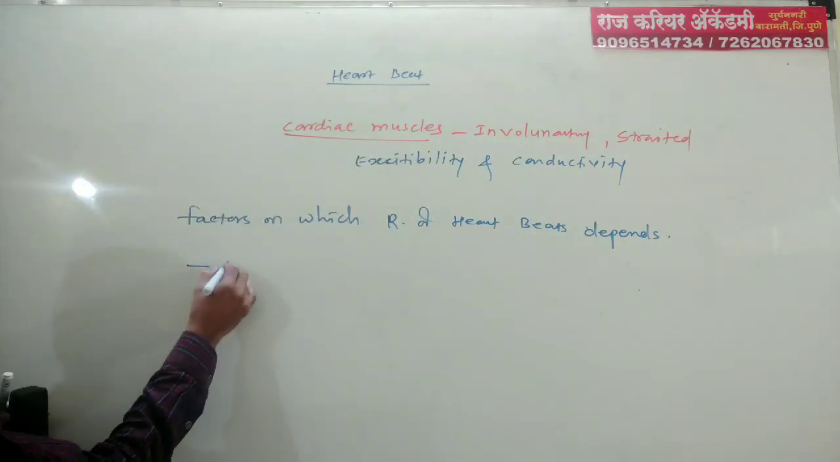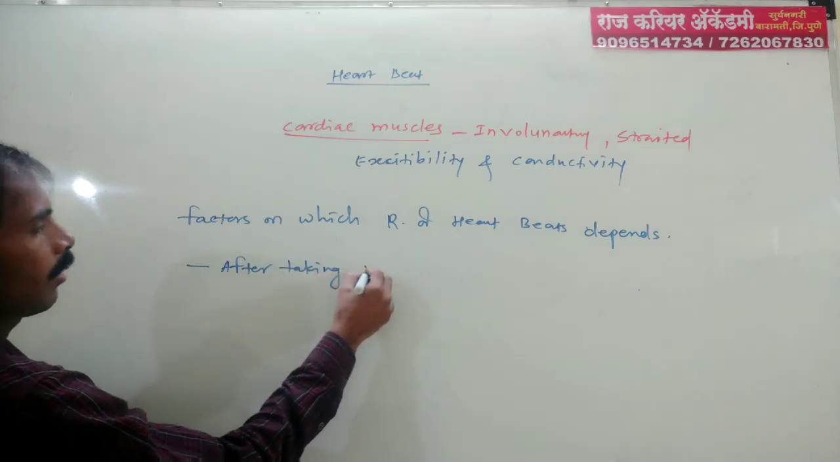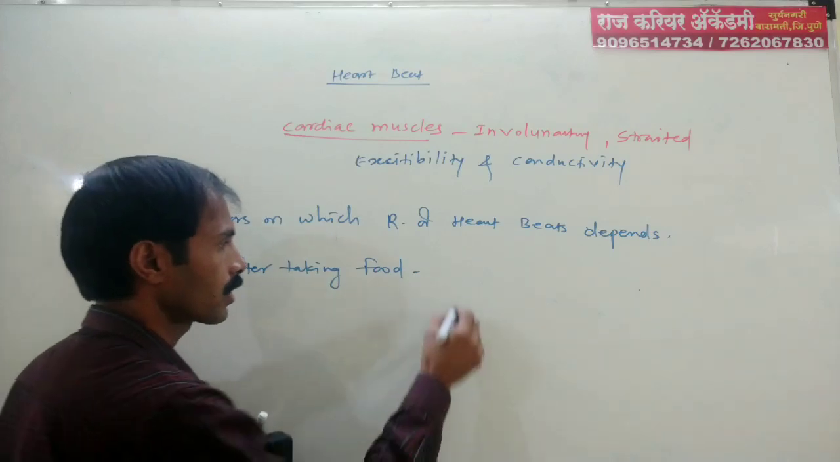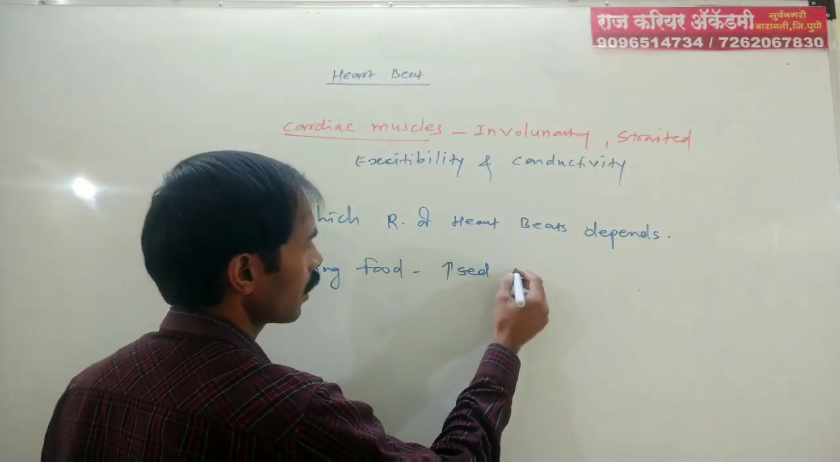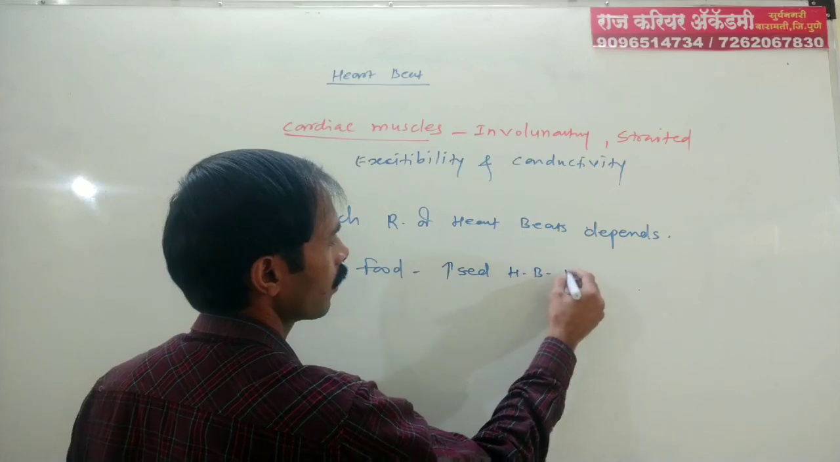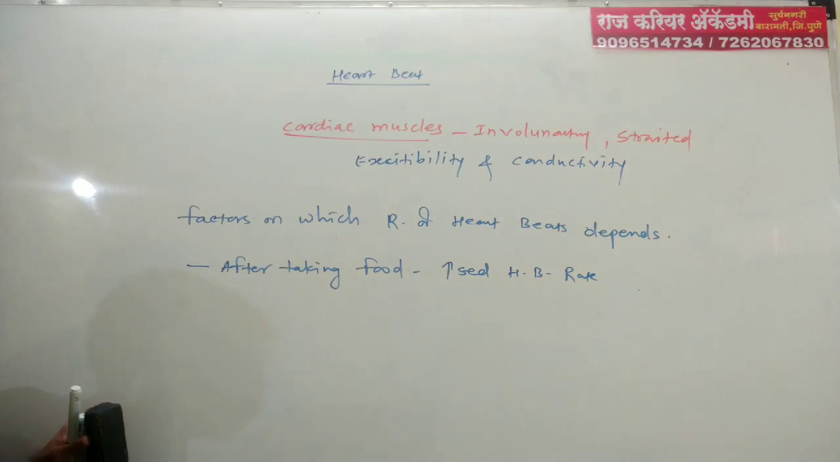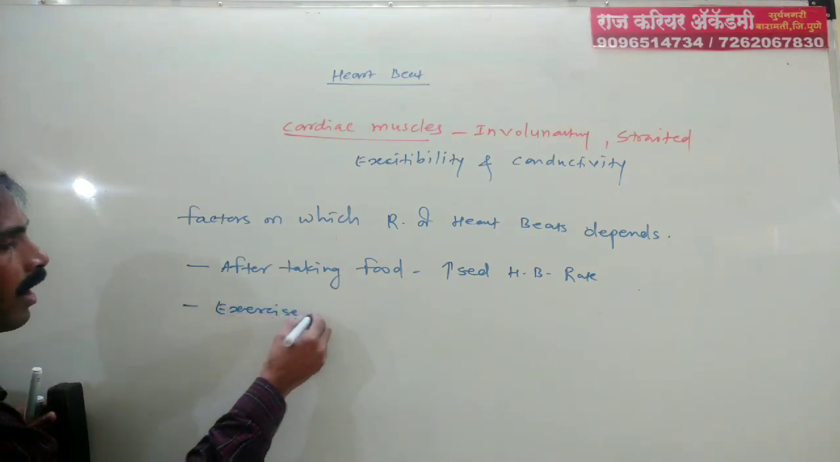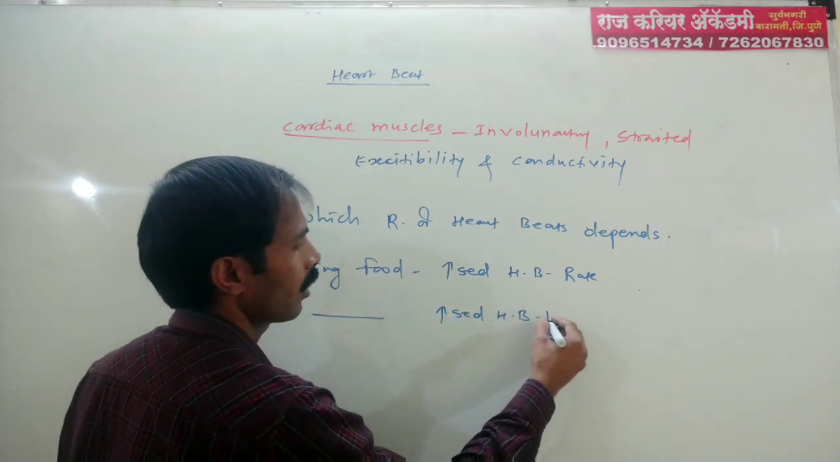First, after taking food, the rate of heartbeat increases. That is, heartbeat rate increases after taking food. Then after exercise, again the heartbeat rate increases.